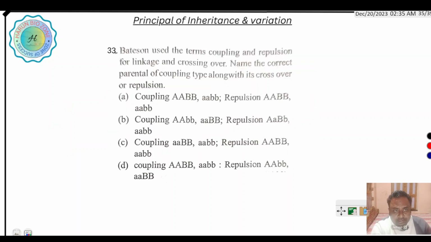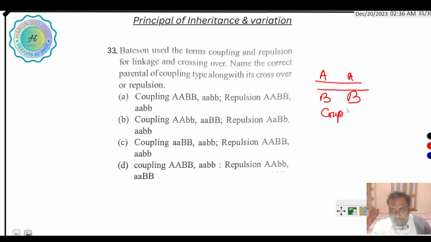Next question is, Bateson used the terms coupling and repulsion for linkage and crossing over. Name the correct parental coupling type along with its crossover and repulsion. Suppose when A and B are present together, this is called coupling.